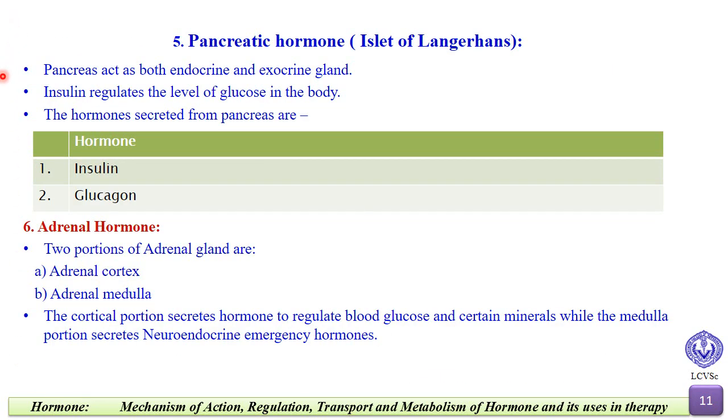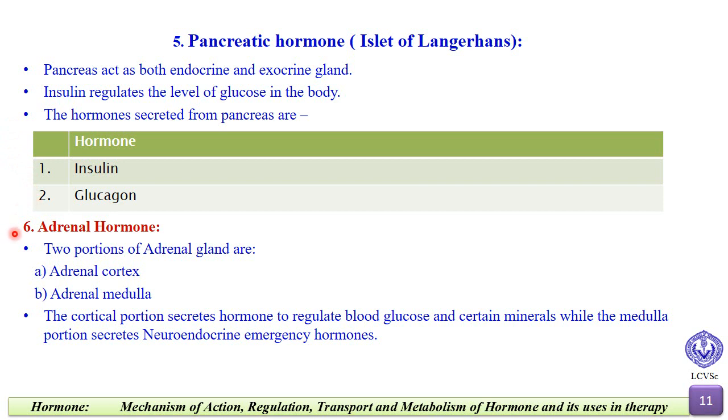Now, we will see the pancreatic hormone. Pancreas acts as both an endocrine and exocrine gland. Insulin regulates the level of glucose in the body, and the hormones secreted from the pancreas are insulin and glucagon.